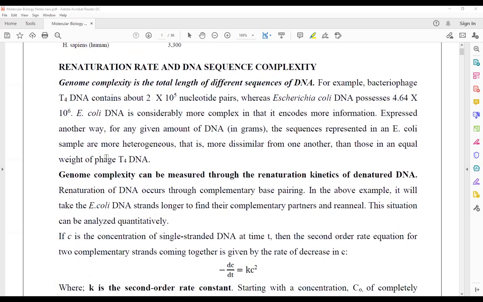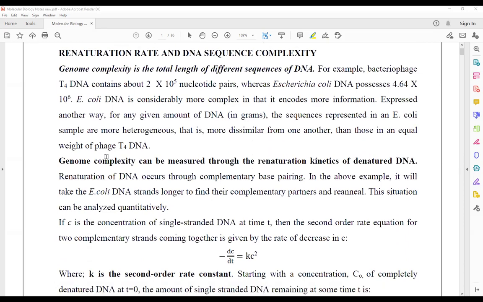Renaturation rate and DNA sequence complexity. Now we are going to talk about the rate of renaturation. What is this rate of renaturation, and what do you mean by DNA sequence complexity? Firstly, we must understand what renaturation is.